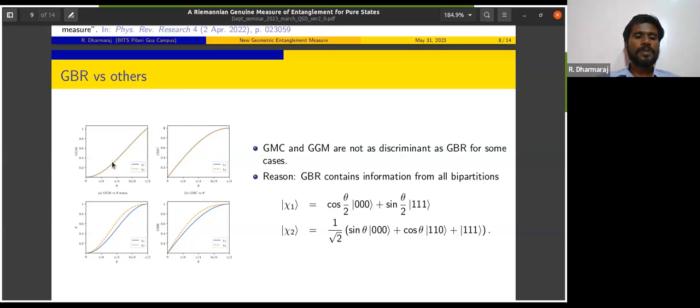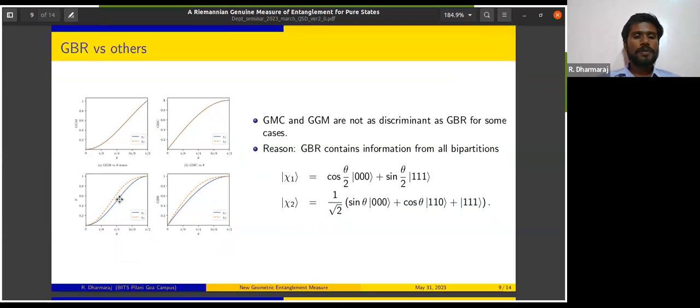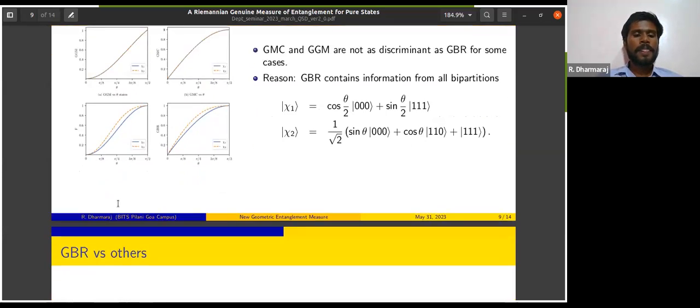But with our measure, GBR, and with concurrence fill, we see a very nice differentiation between chi1 and chi2 when theta is varied smoothly. This discriminance is achieved by GBR because it uses information from all the bipartitions, and concurrence fill also enjoys the same advantage because it uses the same set of information.